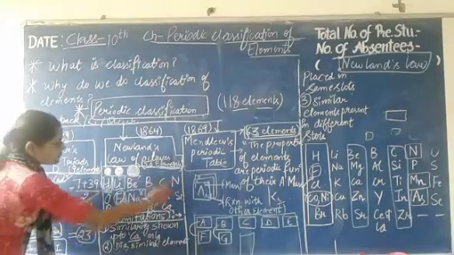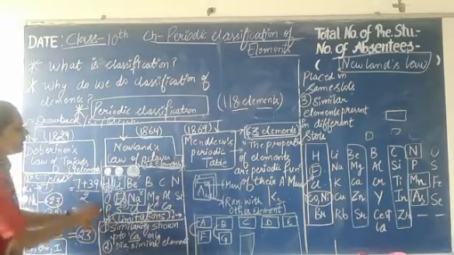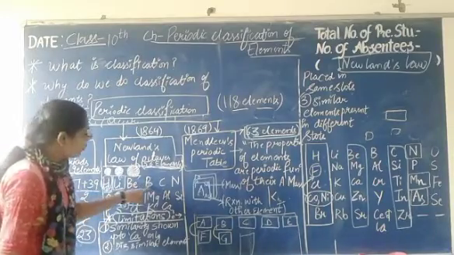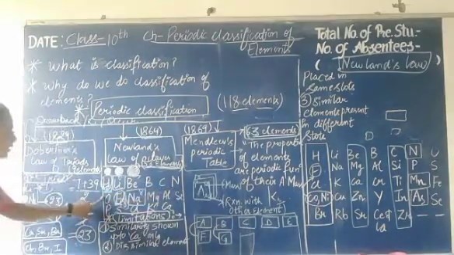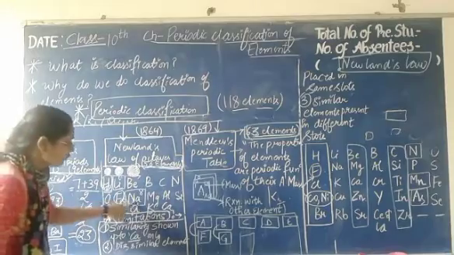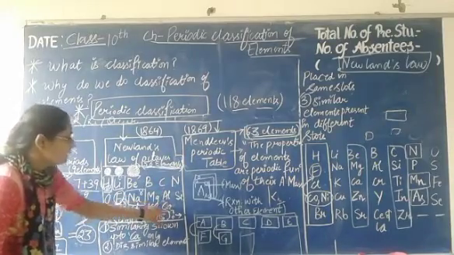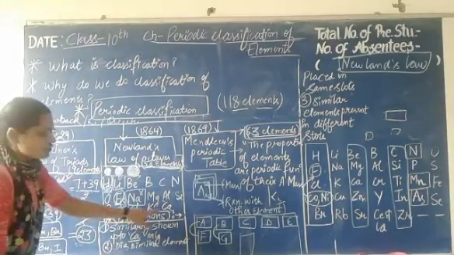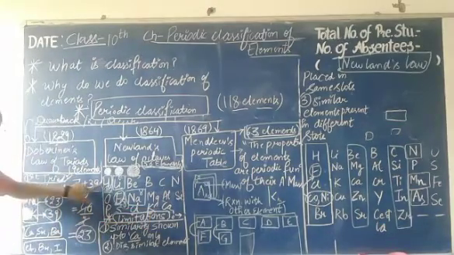Here are some of the elements discovered by Newlands: hydrogen, lithium, beryllium, boron, carbon, nitrogen, oxygen, fluorine, sodium, magnesium, aluminium, silicon, phosphorus, sulfur, chlorine, potassium and calcium. The first element is hydrogen.